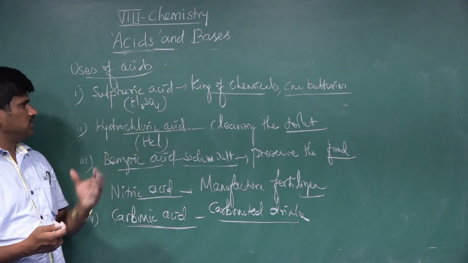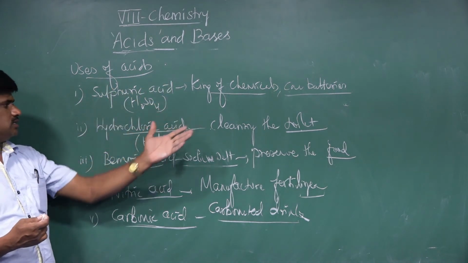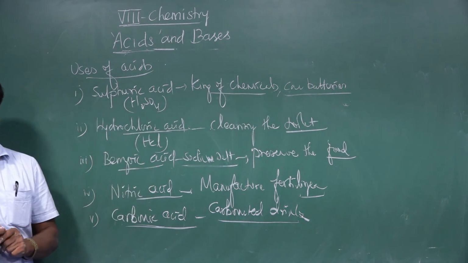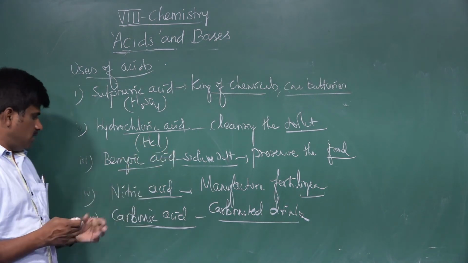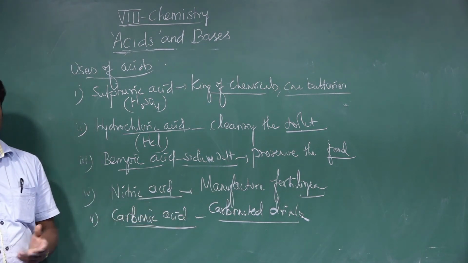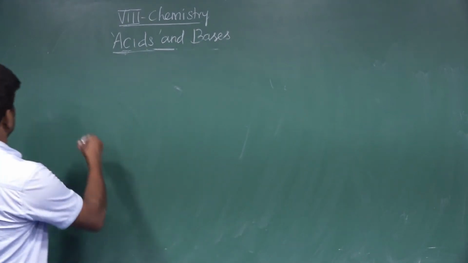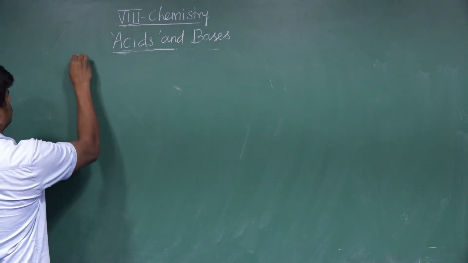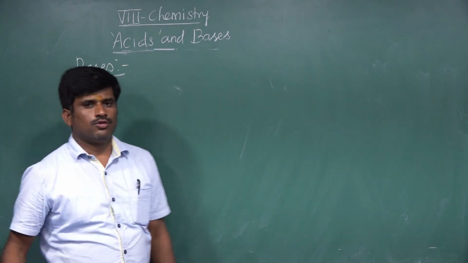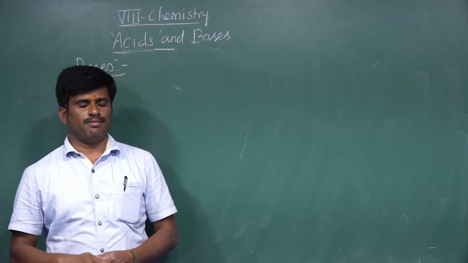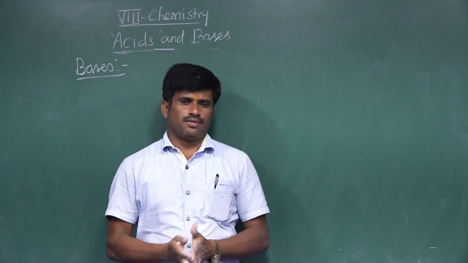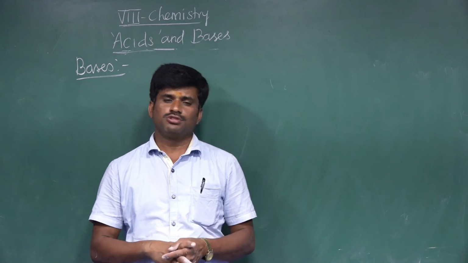These are the uses of acids. Sulfuric acid is used in car batteries. Hydrochloric acid is used for cleansing toilets. The sodium salt of benzoic acid is used to preserve food items. Nitric acid is used in the manufacture of fertilizers. Carbonic acid is used in carbonated drinks. So far we have discussed the meaning and definition of acids, classification of acids, properties of acids, and at last the uses of acids.